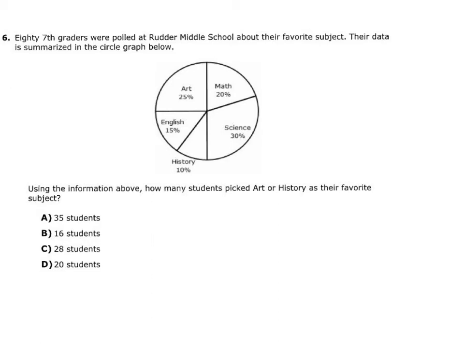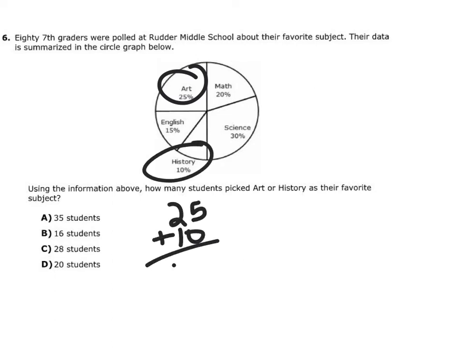Number 6, 80 seventh graders were polled at Rudder Middle School about their favorite subjects. Their data is summarized in the circle graph below. Using the information above, how many students picked art or history as their favorite subject? So art here is going to be 25. History is 10. So 25 plus 10, that's going to give you 35.